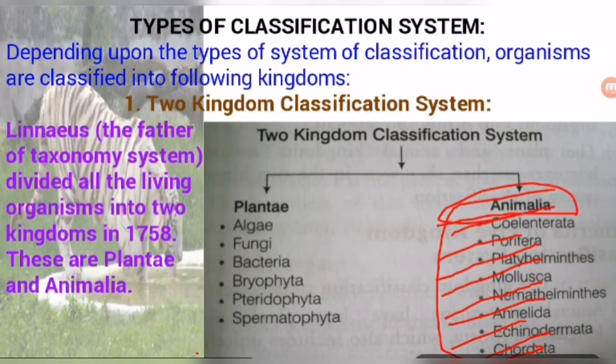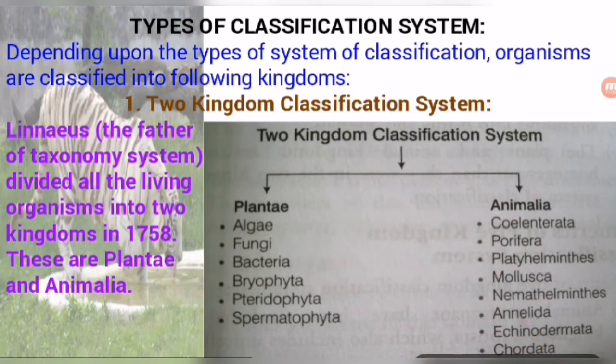So students, this is the two kingdom classification, but not everything is clarified in this classification system, because fungi are totally different from plants, but they are included in the category Plantae. Bacteria are also different from plants, but they are also included. So these are the limitations of the two kingdom classification. Let's discuss more about it.